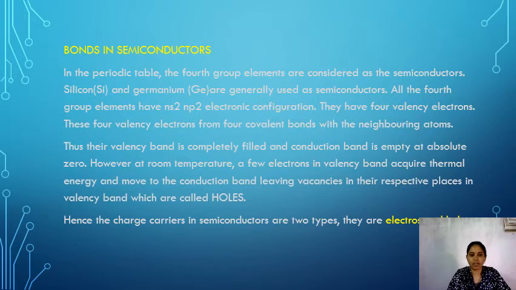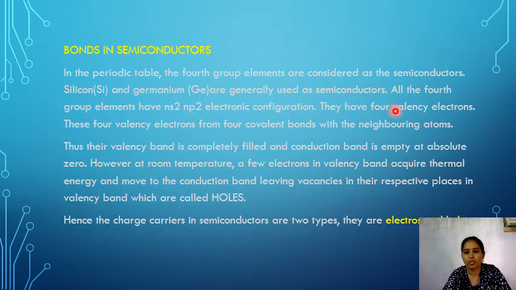Next, the bonds in semiconductors. Semiconductors means the conductivity is between conductors and insulators. Generally in the periodic table, the fourth group elements are considered semiconductors, like carbon, silicon, germanium. These are considered semiconductors because all the fourth group elements have the ns2 np2 configuration.